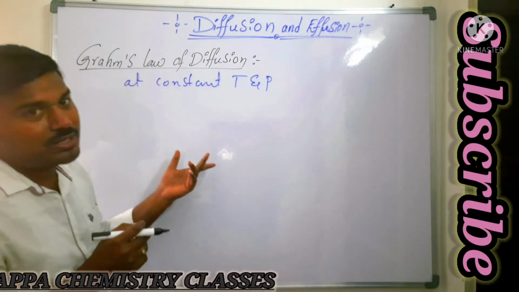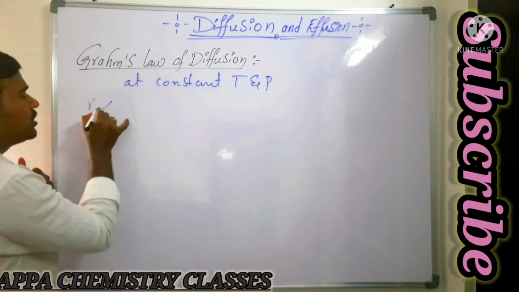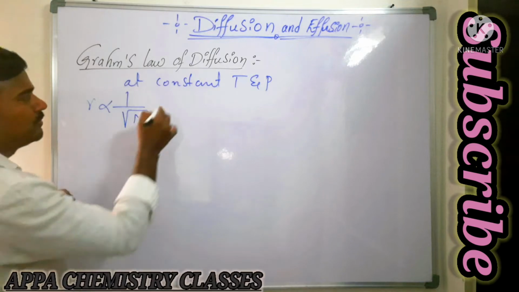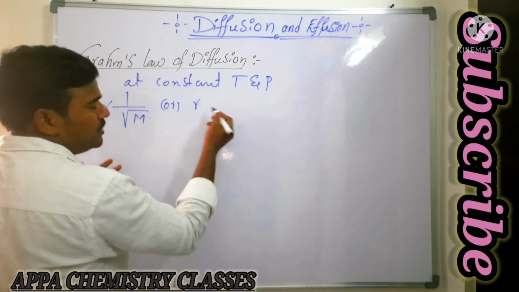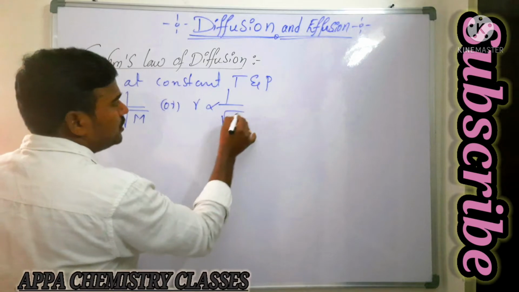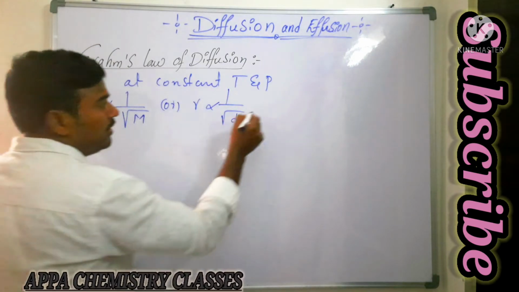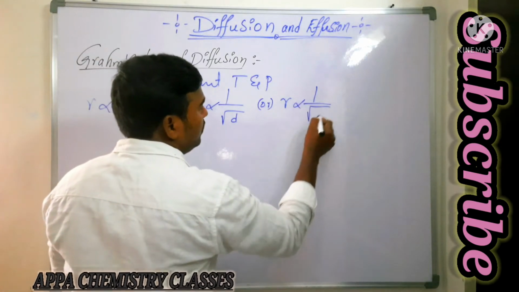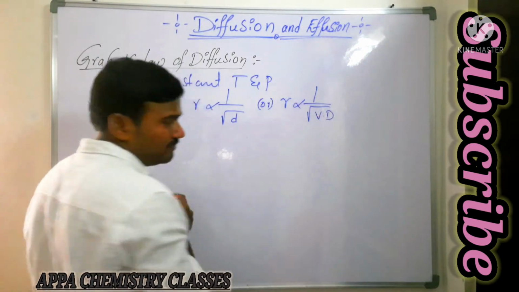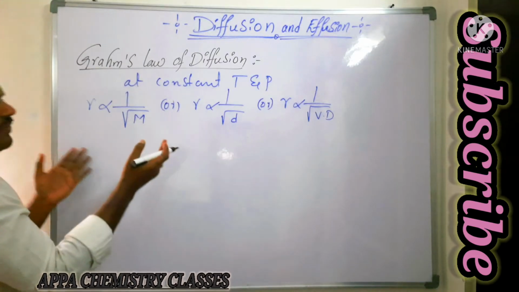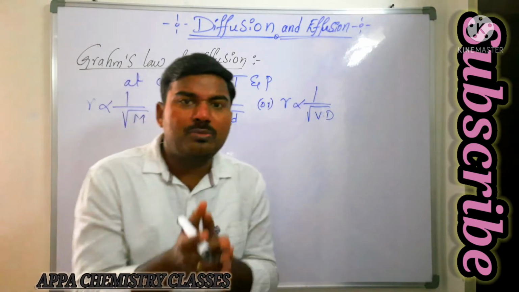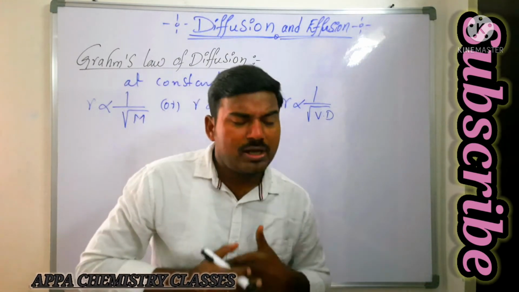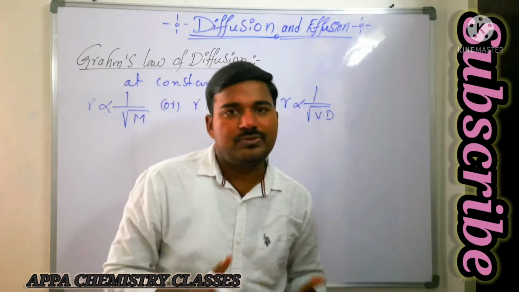Now at constant temperature and pressure, the rate of diffusion of a gas is inversely proportional to the square root of its molecular weight, or else inversely proportional to the square root of its density, or else inversely proportional to the square root of its vapor density. So if the gases have more molecular weight, they are heavier molecules, and a heavier gas will run very slowly. So its rate of diffusion is very low.